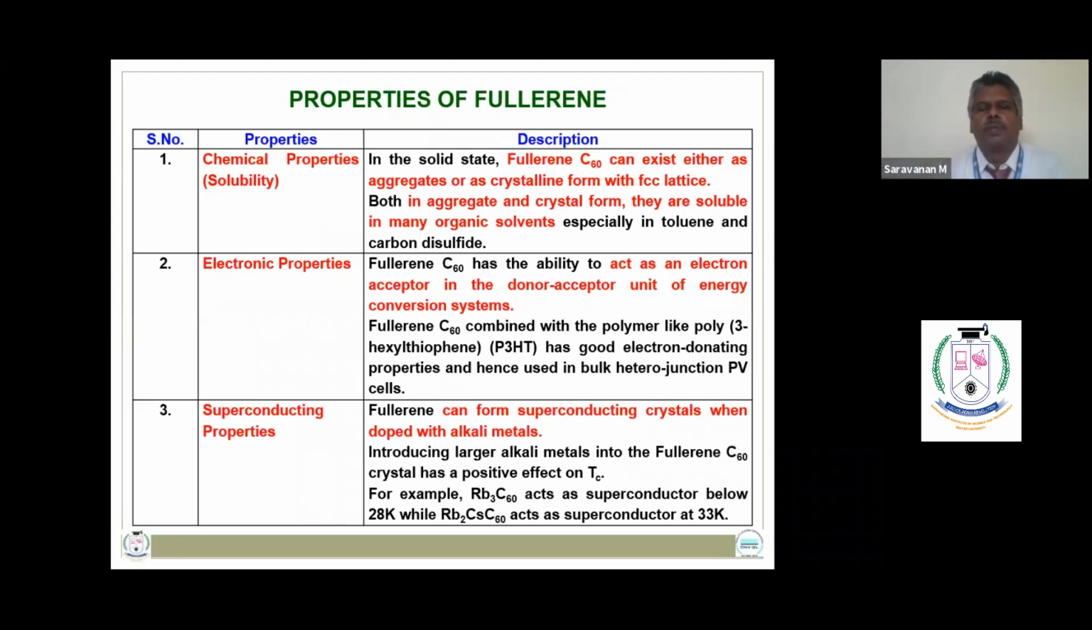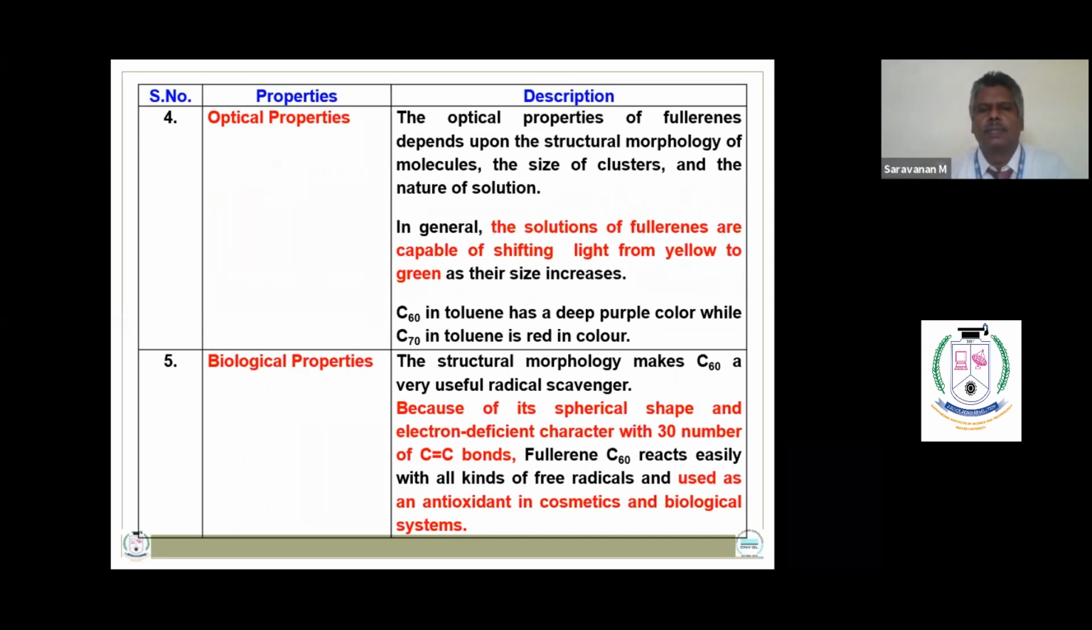The most important properties of fullerene are, first, solubility. Fullerene can exist either as aggregates or in crystalline form with a face-centered cubic lattice. In aggregate and crystal form, they are soluble in many organic solvents. Fullerene can act as an electron acceptor in the donor-acceptor unit of an energy conversion system. Fullerene can form superconducting crystals when doped with suitable alkali metals. The solutions of fullerene are capable of shifting light from yellow to green.